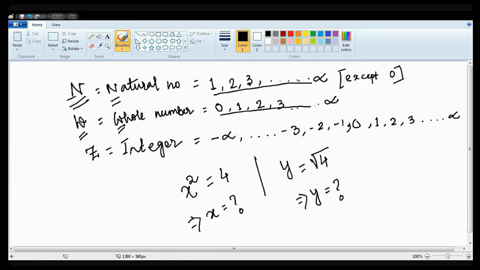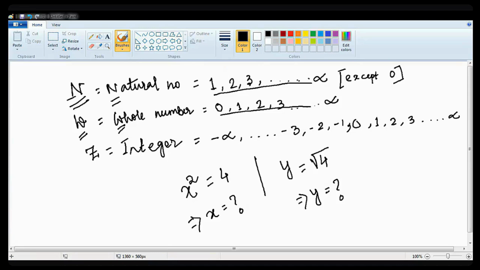Simple thing, this is class 6 to 7 level. Everyone, write the answers fast in the chat box.